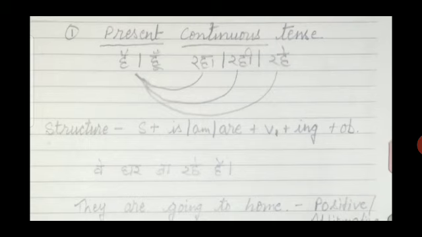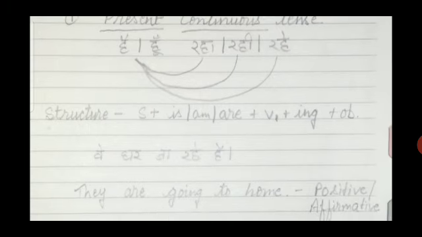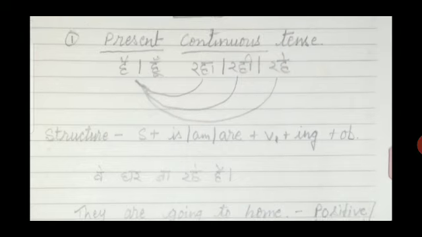Now coming to the structure, or we can say the formula. First we have to put the subject, then the helping verb. We have three helping verbs for present continuous tense: is, am and are. Then the next one, V1 plus ing. V1 means the first form of verb, and then ing, we can also say the fourth form of verb, and then at last the object. So let's take an example in Hindi.